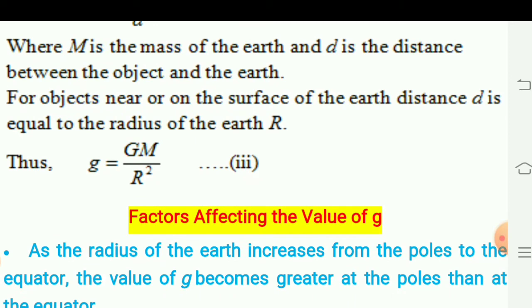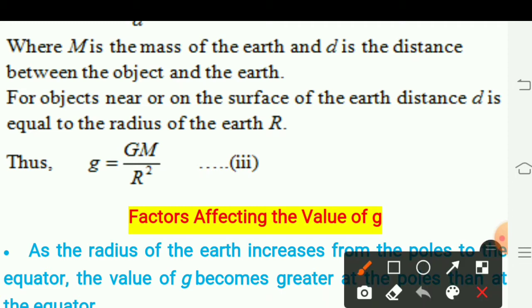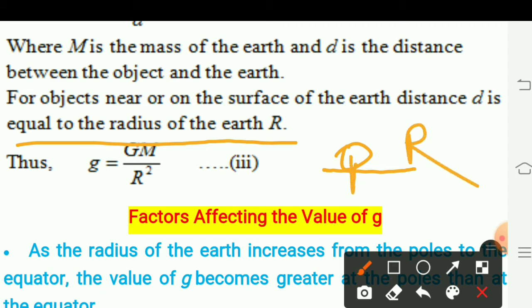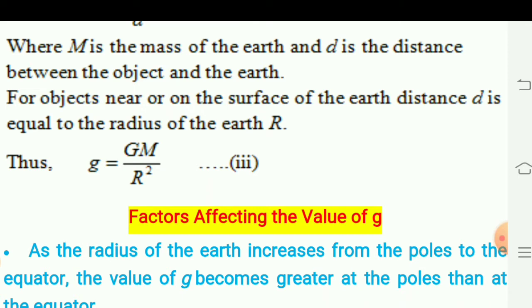In this equation, m is the mass of the earth and d is the distance between the object and the earth. For objects near or on the surface of the earth, distance d is equal to the radius of the earth. Suppose this object is near the surface of the earth, then the distance between them is the r, that is the radius of the earth.